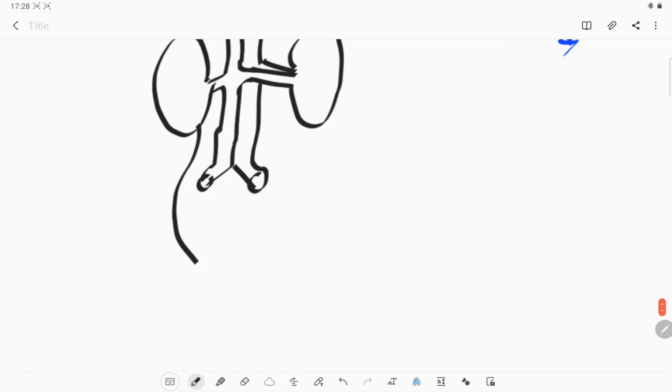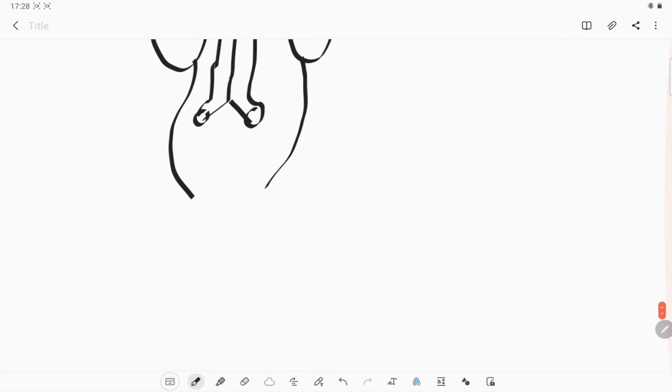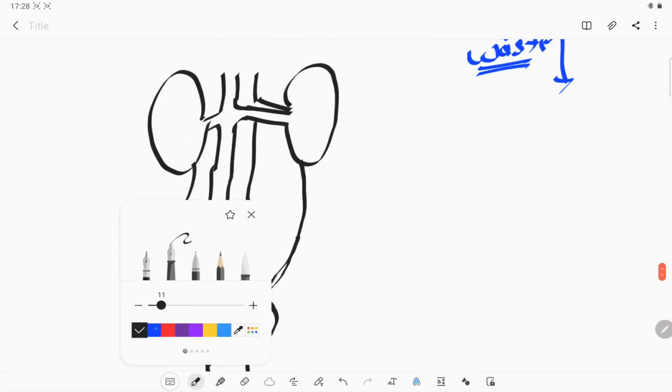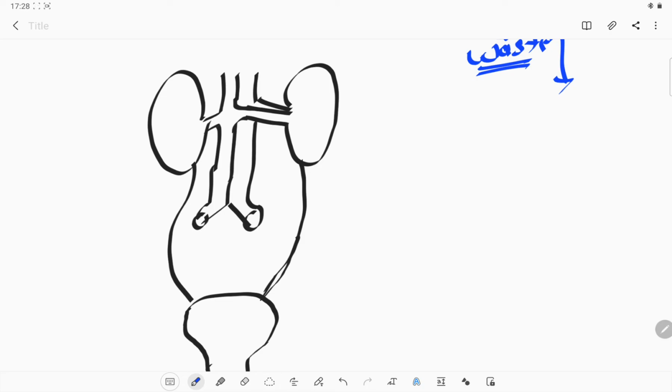From the kidney there is a ureter, the passage which connects the kidney with the urinary bladder, and this is the urinary bladder. This portion is the urethra and the opening. So this is the rough diagram of an excretory system.